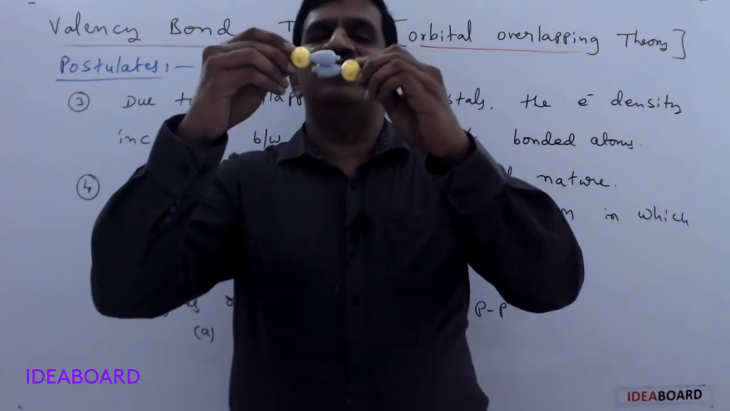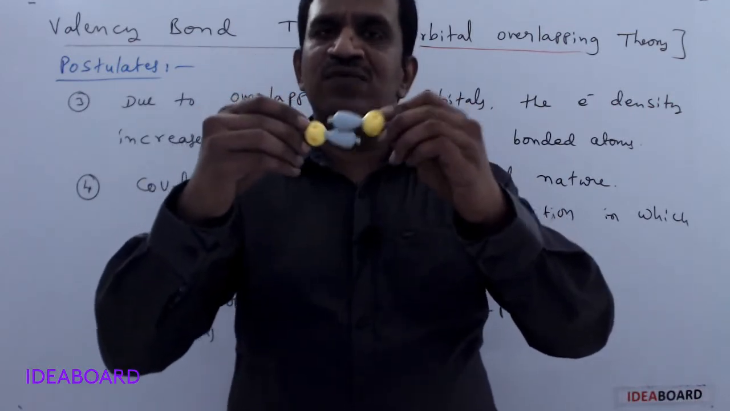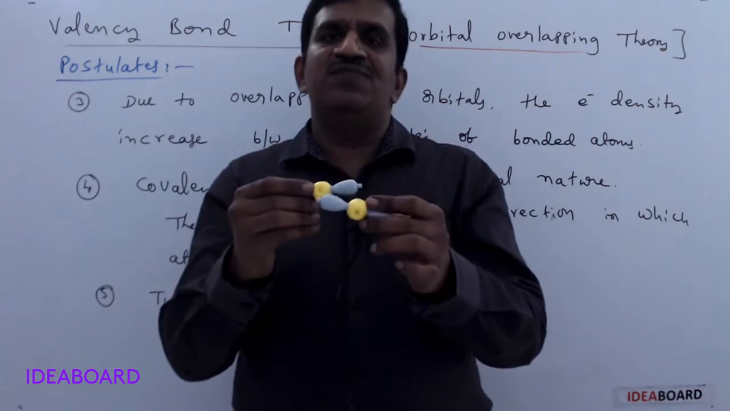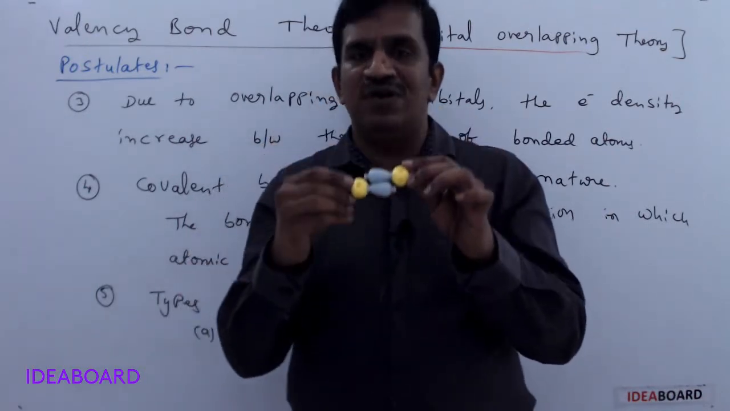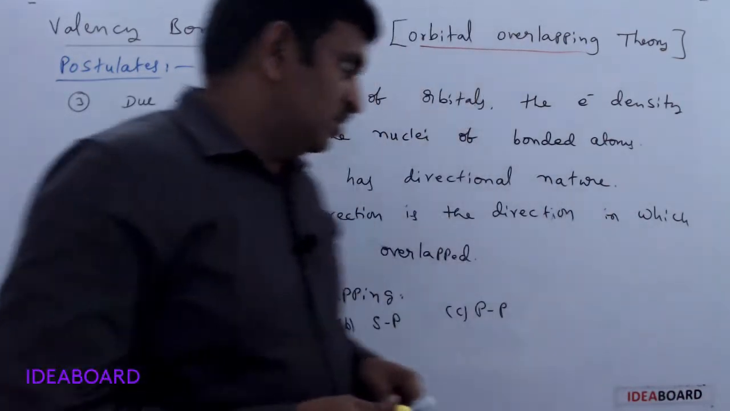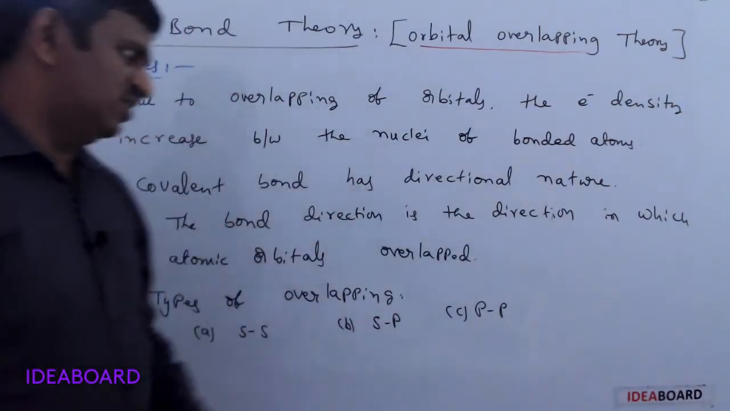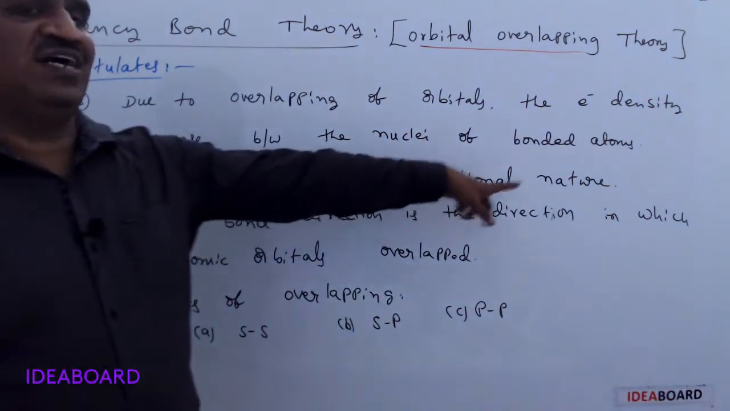Whenever the electron density increases, what happens? The attractive forces between these two nuclei increase. Whenever the attractive force increases, it becomes a stronger bond. Okay. Next, covalent bond has a directional nature.